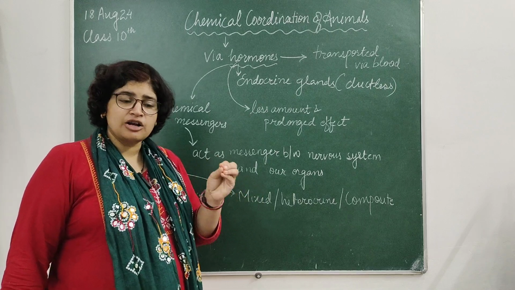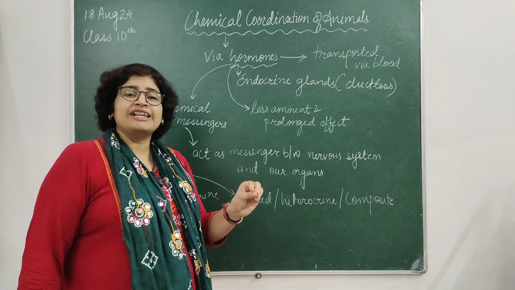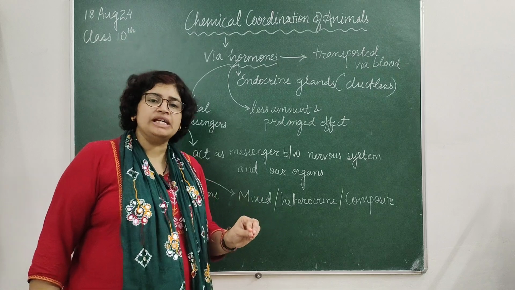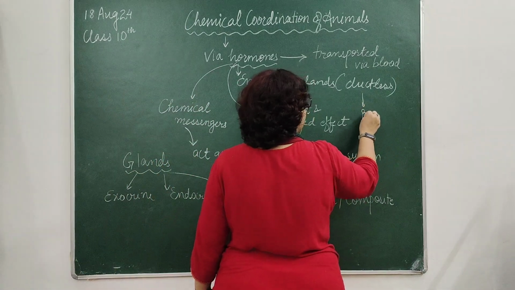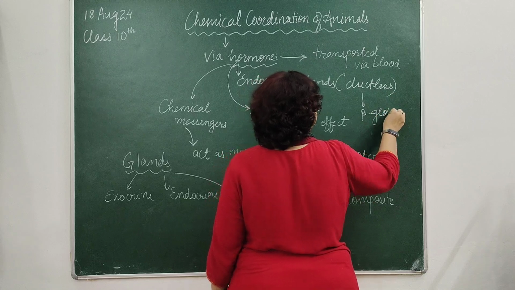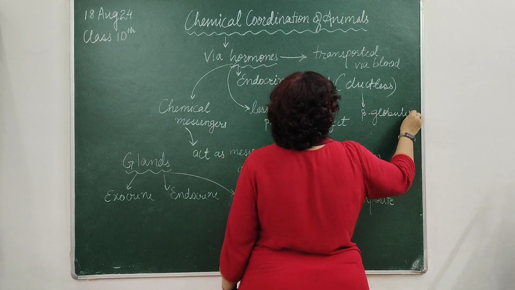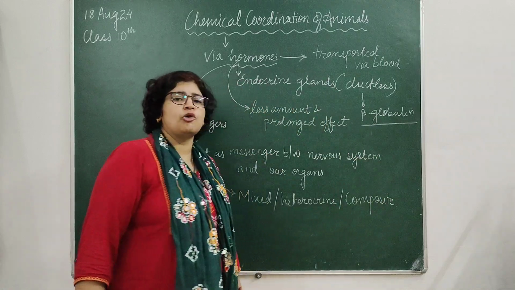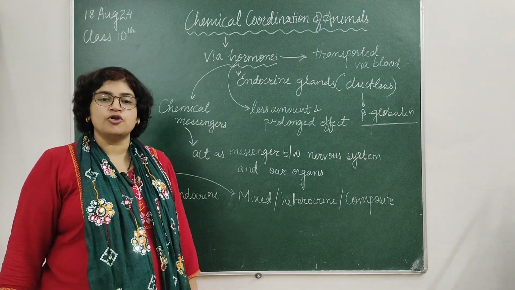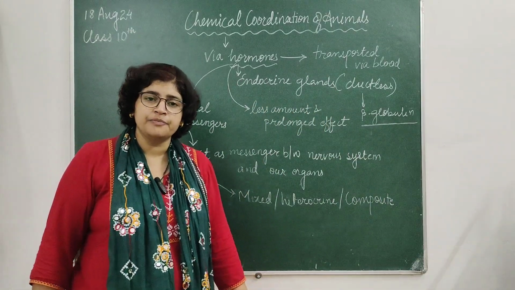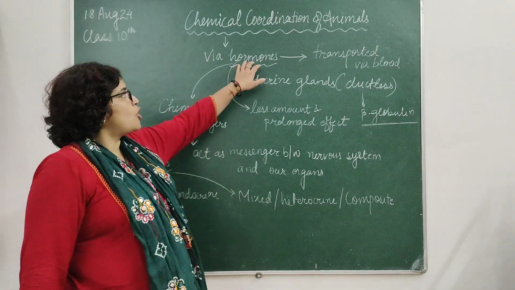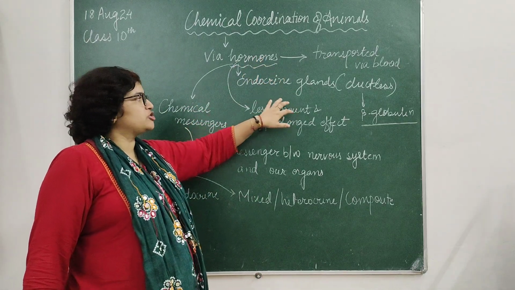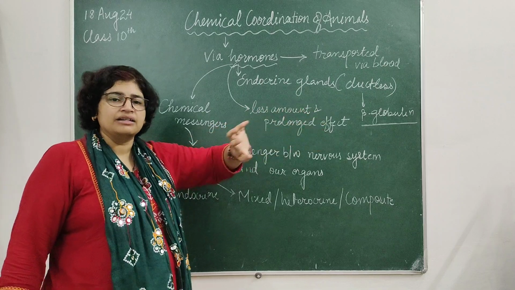In blood, we have a component called plasma. This plasma contains a specialized protein. That protein's name is beta globulin. This beta globulin is mainly responsible for the transportation of hormones to their target site from the site of their manufacture. So these hormones are actually synthesized by endocrine glands.